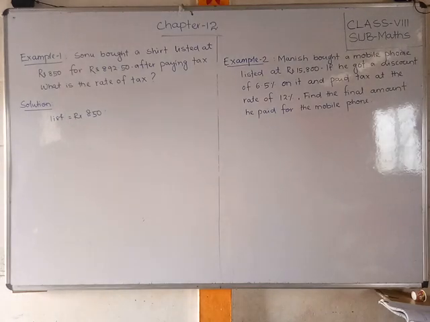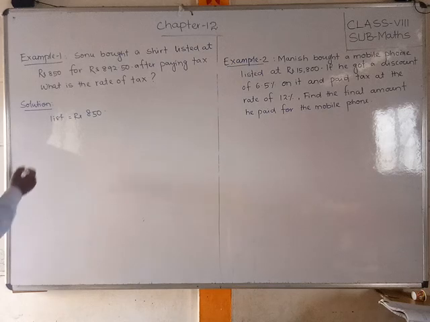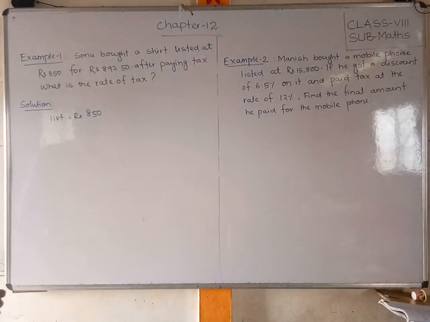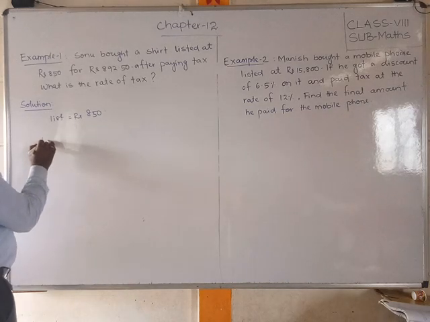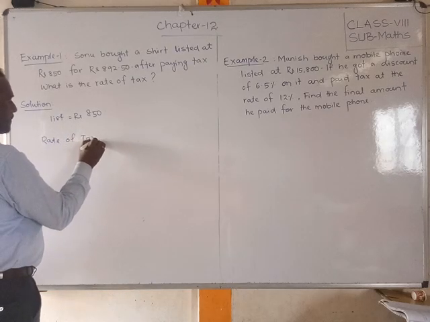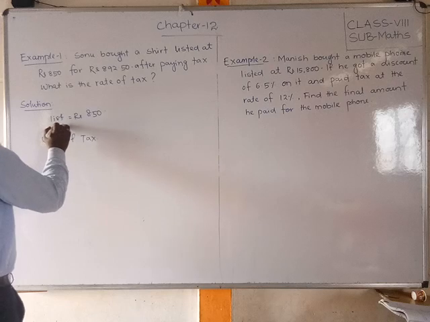850. Yes. Okay. Now we have to find out the tax. What is the rate of tax? The rate of tax is equal to... it is the selling price.